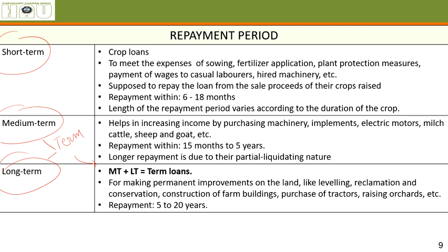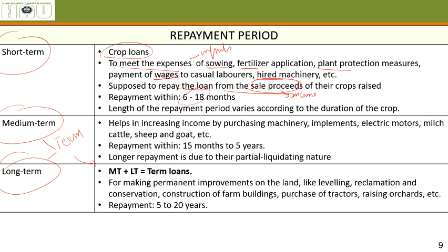Short term loans are again crop loans to meet the expenses on inputs such as sowing, fertilizer, plant protection measures, payment of wages of casual laborers, hired machinery, etc. A farmer is supposed to repay the loan from the sale proceeds, meaning the income, the money he'll get after the sale of the crop that is produced.